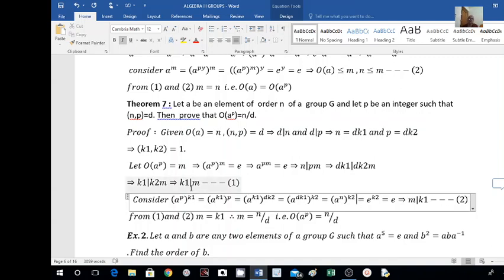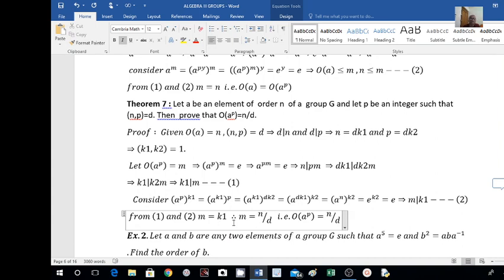What is 1? 1 is K1 divides M. 2 is M divides K1. So K1 divides M and M divides K1. This is possible only when these two elements are the same, that is M equal to K1. So from 1 and 2 we can write M equal to K1.